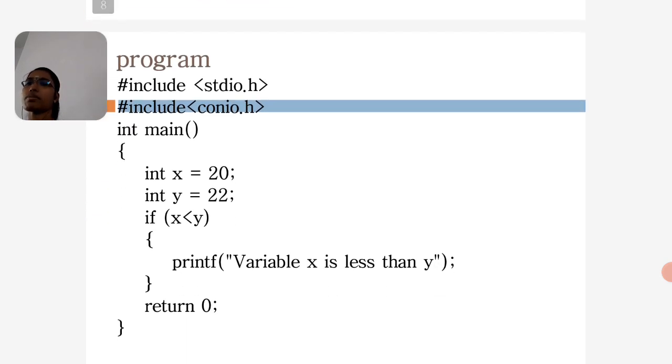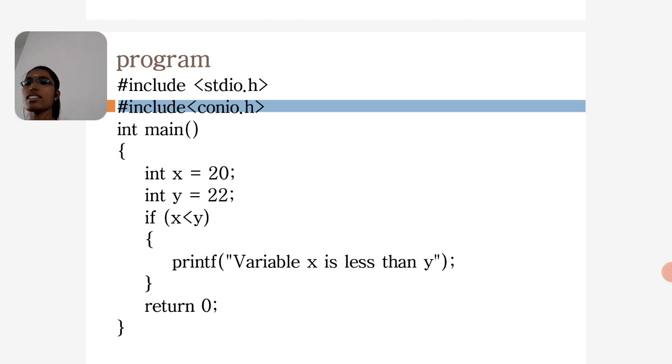Let us see the program. The normal header files we have to use are #include stdio.h and #include conio.h. stdio.h means standard input and output header file, and conio.h means console input and output header file. Next is the int main function. Int means it is an integer.